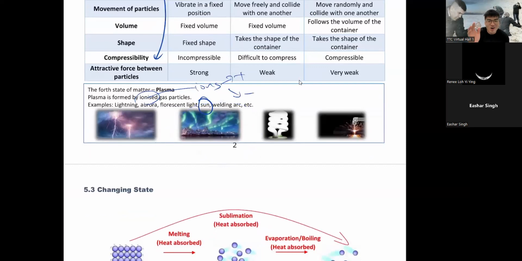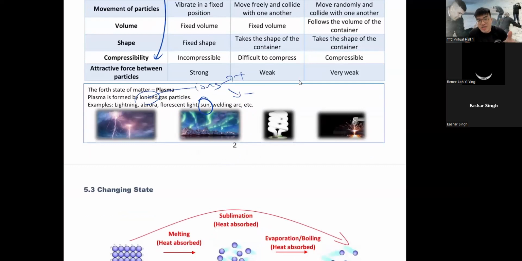Go to any northern countries, you can see them next time. If you're lucky, guys, this aurora, you don't see them every day. This thing is like the weather. If you go to, let's say, Iceland or Denmark, you go there just to see this aurora. If you are very unlucky, you might see none in one whole week.